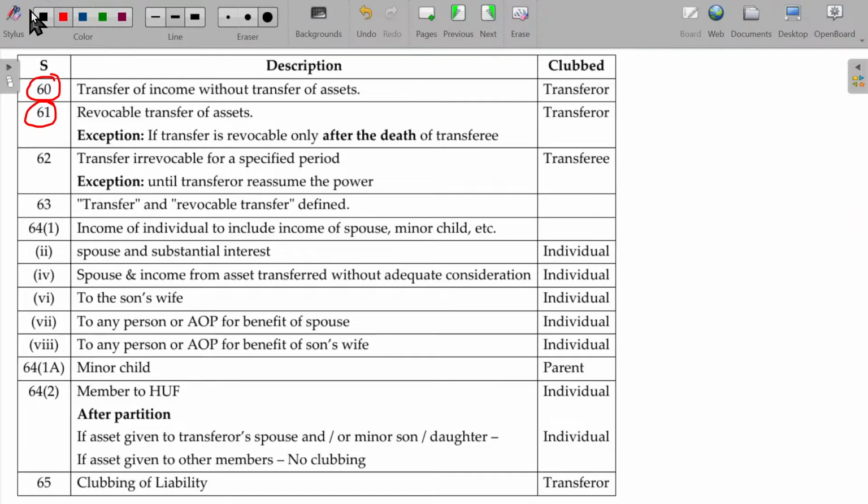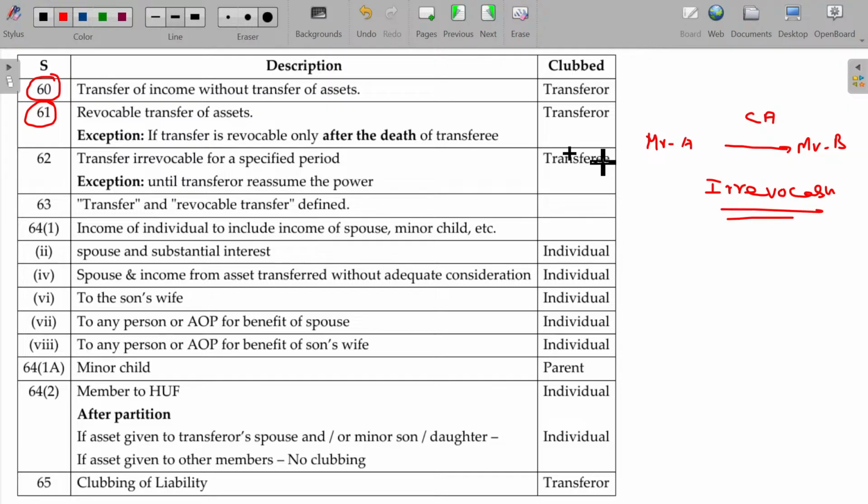Okay. Now, Mr. A transfers the house property or any capital asset to Mr. B. The capital asset is transferred to Mr. B. Clear? Stating that it is irrevocable, I am not going to get it back from you hereafter.